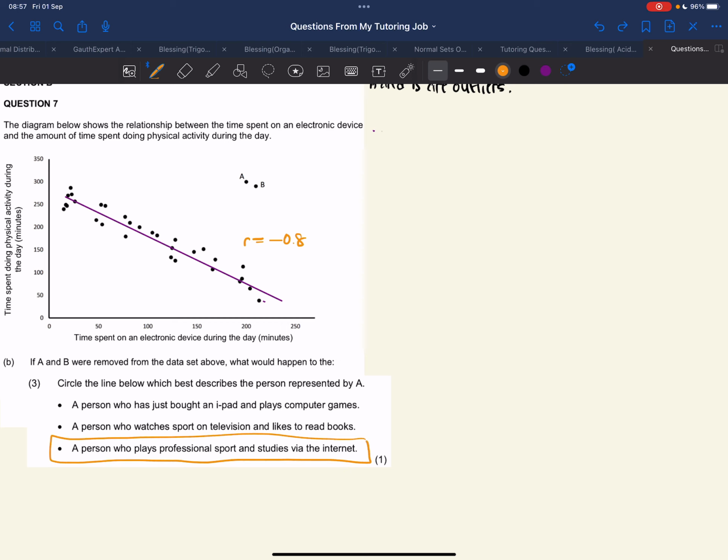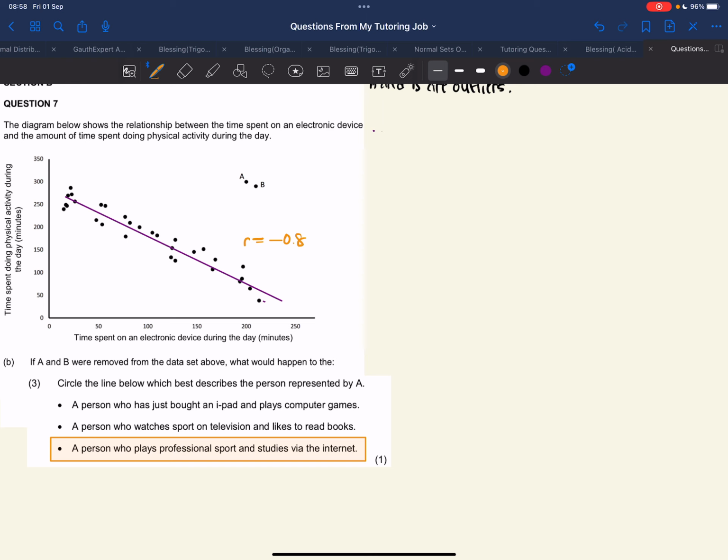This is the only option that's going to qualify for A, because it can't be a person who has just bought an iPad and plays computer games, because remember, it has to be a relationship between physical activity and an electronic device. So option one only involves electronic devices, and option two involves him watching a physical activity, so it's still an electronic device.